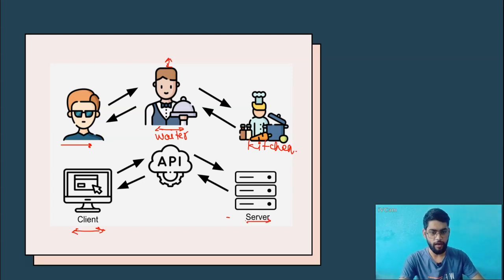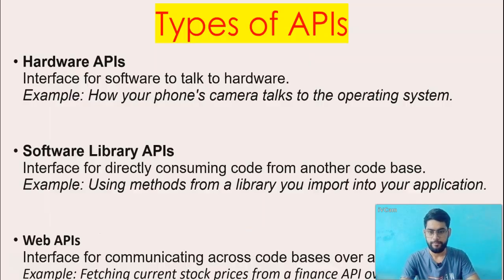The server is the place where our data is stored, or we can say the backend where our data is stored, right? So the customer can be a browser, web application or mobile application. API is a waiter. We can consider it like an interface. It acts as an interface, right? And the server is a place where our data is stored, where we can create data and delete data, whatever data we want to play with. Okay, so this is all about the example of API.